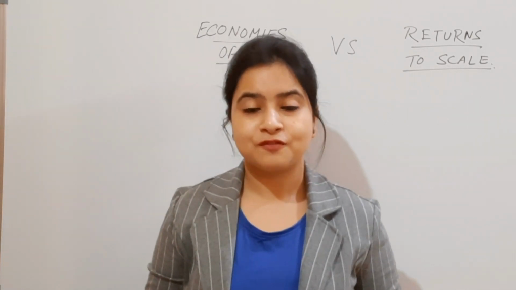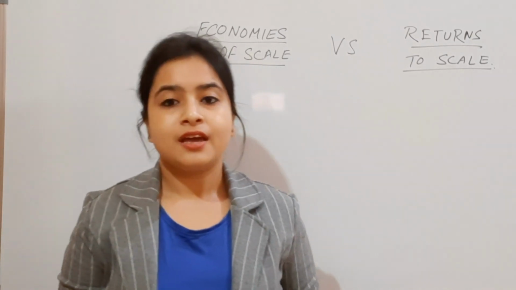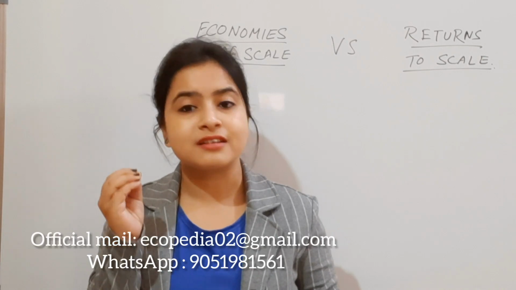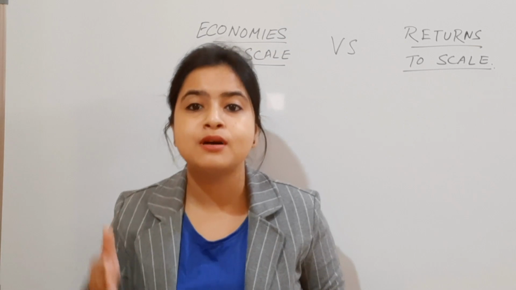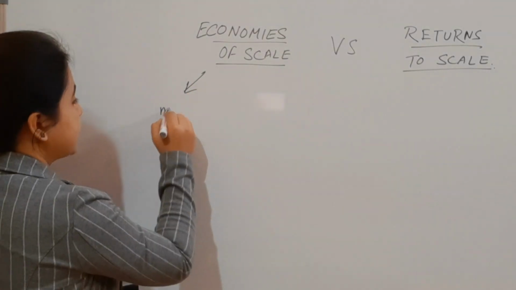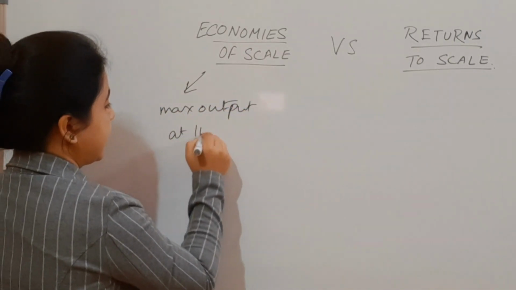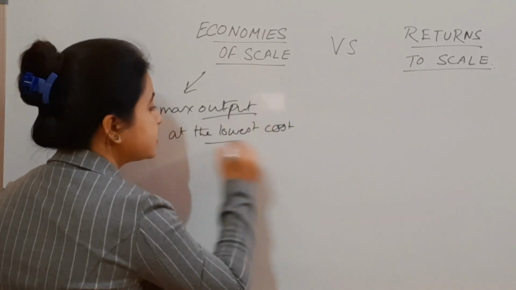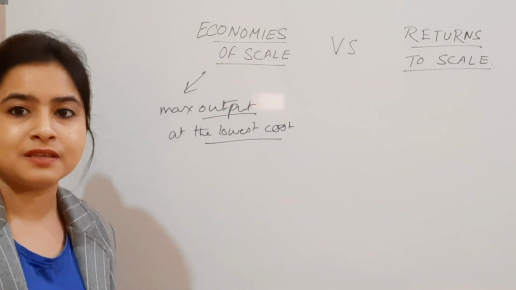Starting with, first of all, economies of scale, and then I'll be moving towards returns to scale. Now, economies of scale mainly shows a relationship between the output that can be achieved at the minimum cost. This is the point you have to remember: maximum output but at the lowest possible cost. This is the main point of what economies of scale actually means.